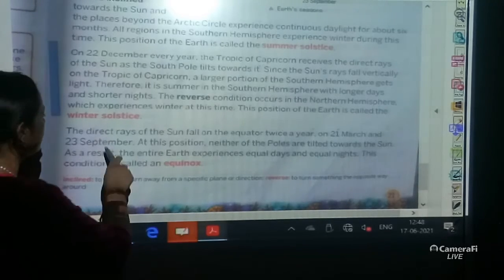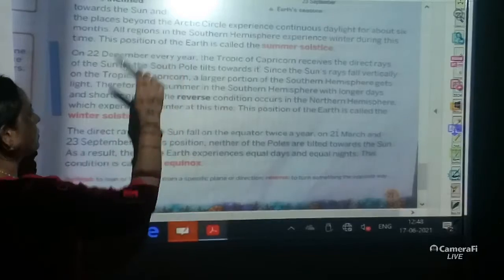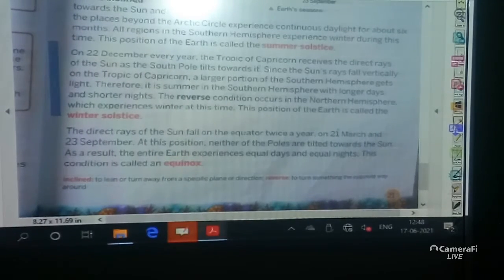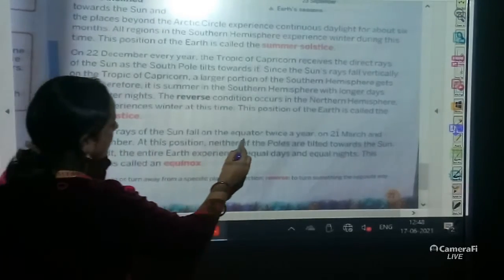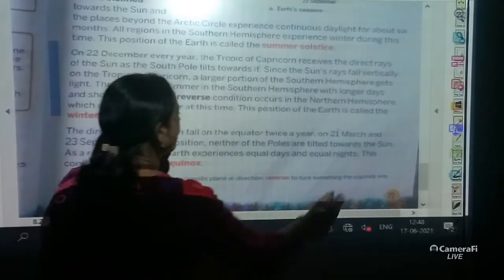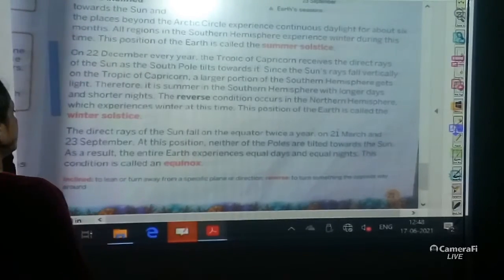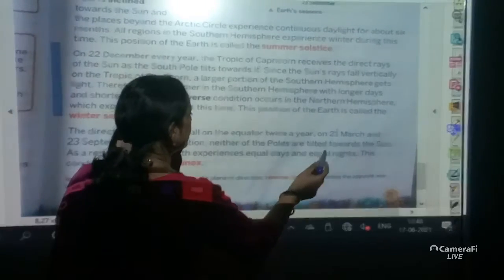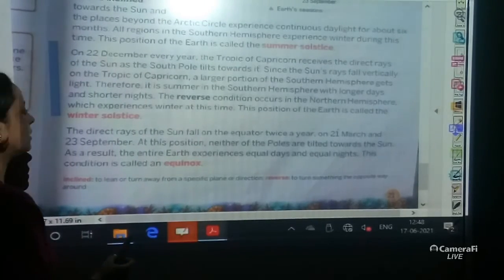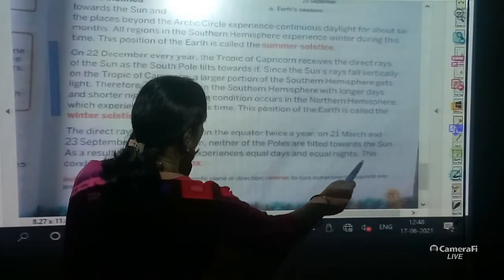Again I am repeating it. First we know 21st June and 22nd December, and the next dates are when the direct rays of the sun fall on the equator twice a year, on 21st March and 23rd September. At this position, neither of the poles is tilted towards the sun. As a result, the entire Earth experiences equal days and equal nights. This condition is called an equinox.